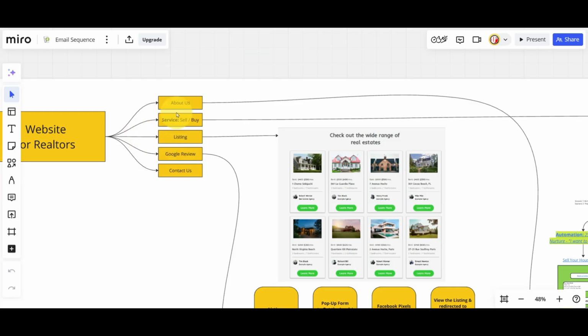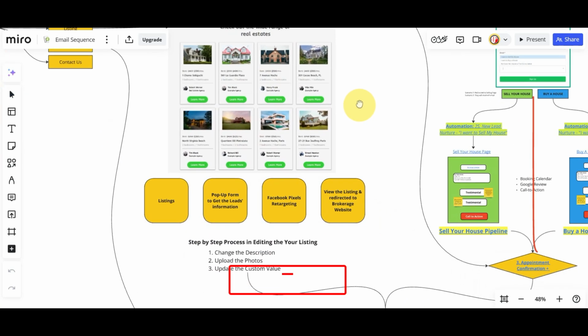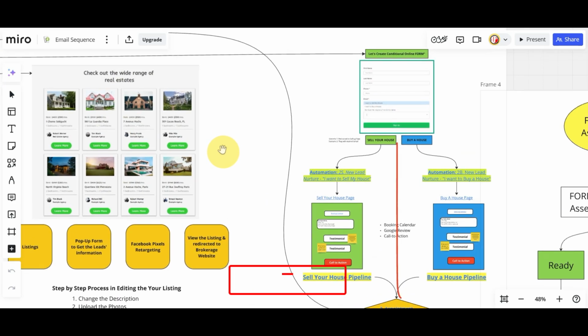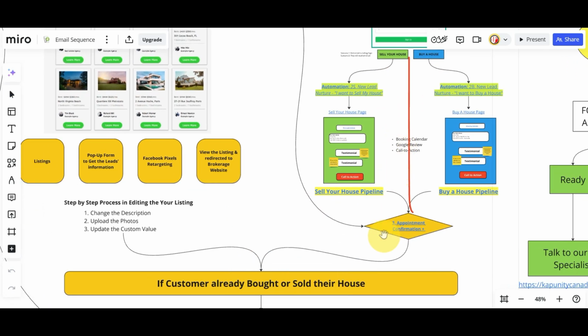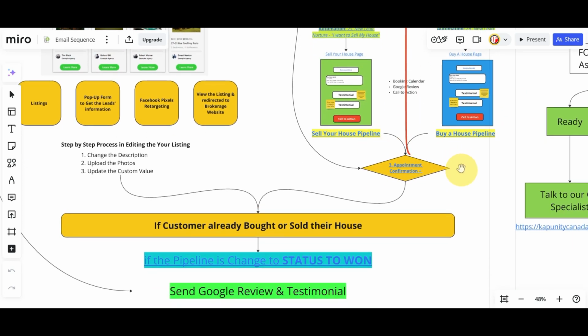So the idea, going back to the playbook, is to have leads. If we ask them, are you going to sell or are you going to buy a house? If they say, okay, I'm going to buy a house, there will be different automations or reminders. And if they want to sell a house, there will be a separate automation as well. Another thing is answering the online forms.